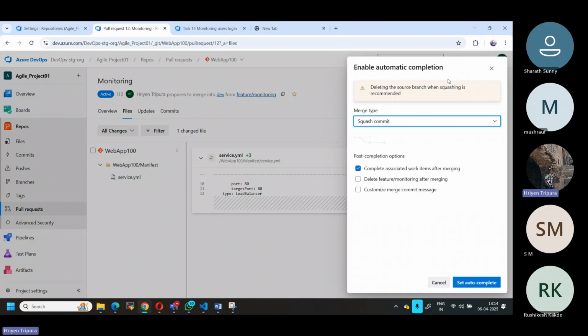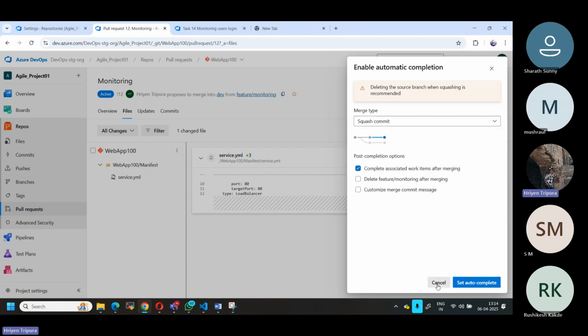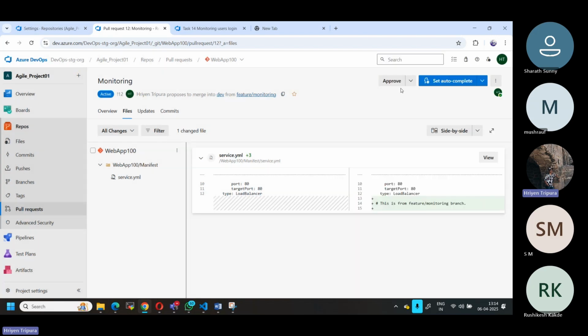Set auto approval when all criteria are met. If you see here, there is an option, right? This is what I was saying. While doing this, there is a squash commit. Okay, let's not focus on this one; let's understand this part first. So as I told you, I will approve this one.